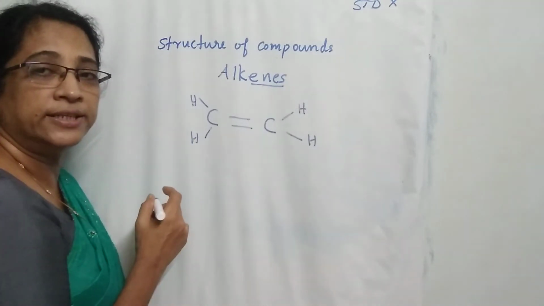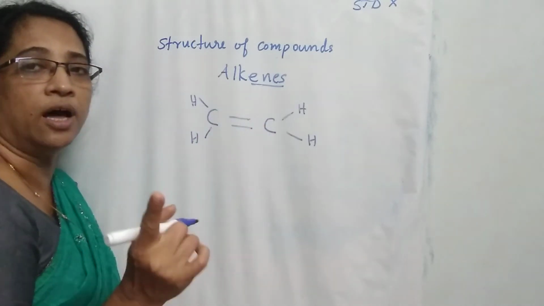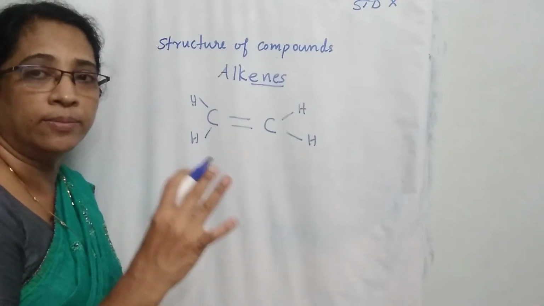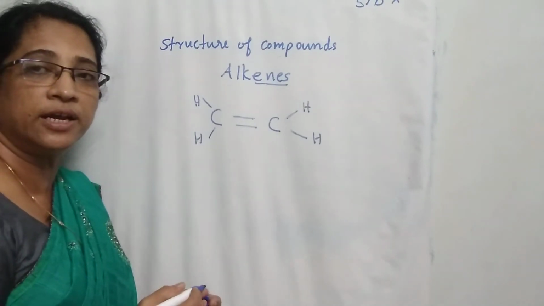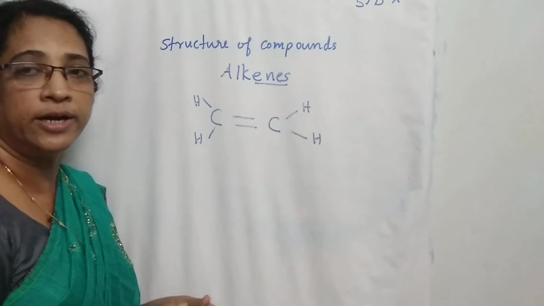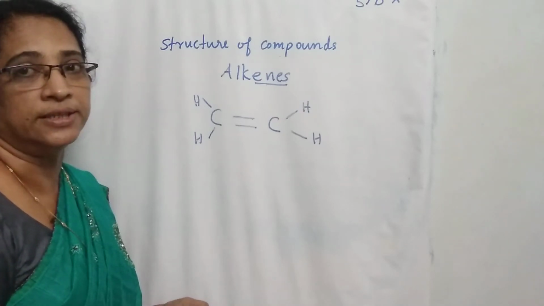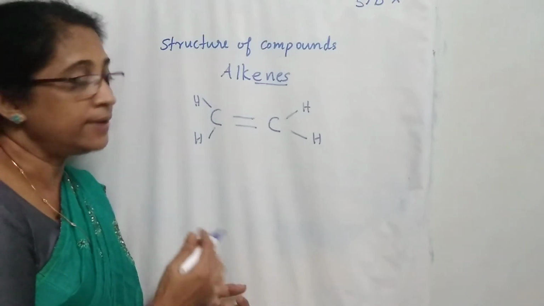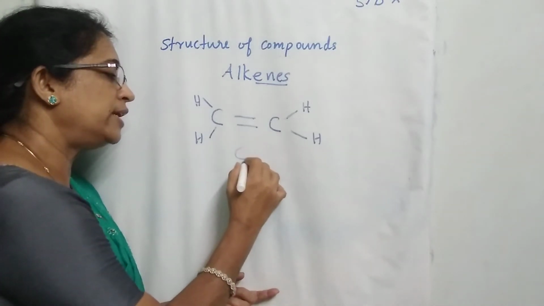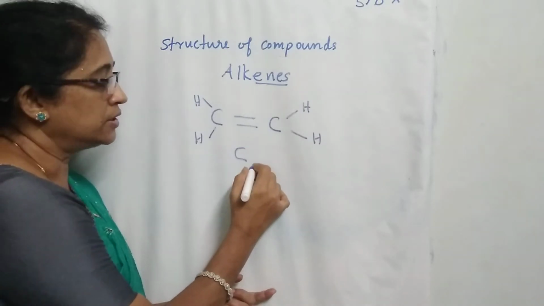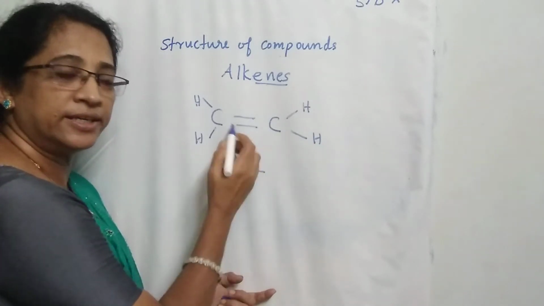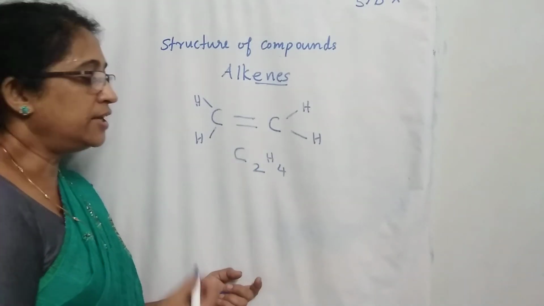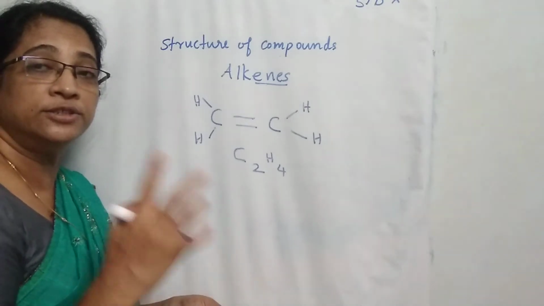We cannot write an alkene with one carbon because alkenes are compounds containing a carbon-carbon double bond. So minimum how many carbon atoms are required? 2 carbon atoms are required to write the structure of alkenes. This is the first member in the alkene family, and the molecular formula of the compound is, how many carbon atoms? 2. C2. How many hydrogen atoms? 4 hydrogen atoms. C2H4. And the name of the compound, we know that if the compound has 2 carbon atoms,